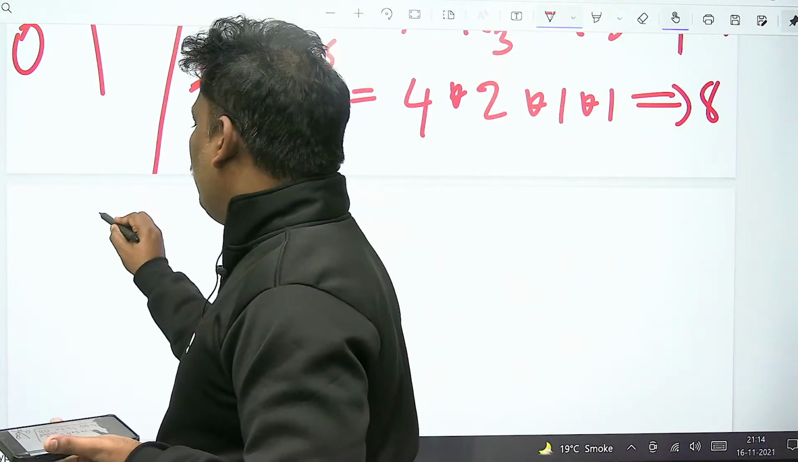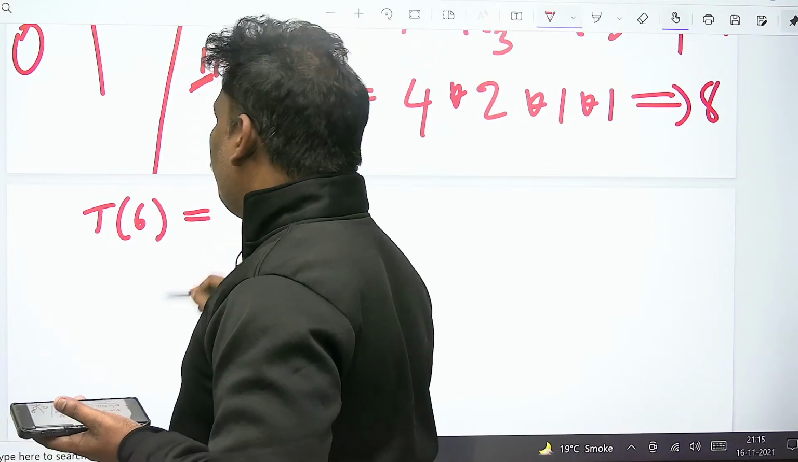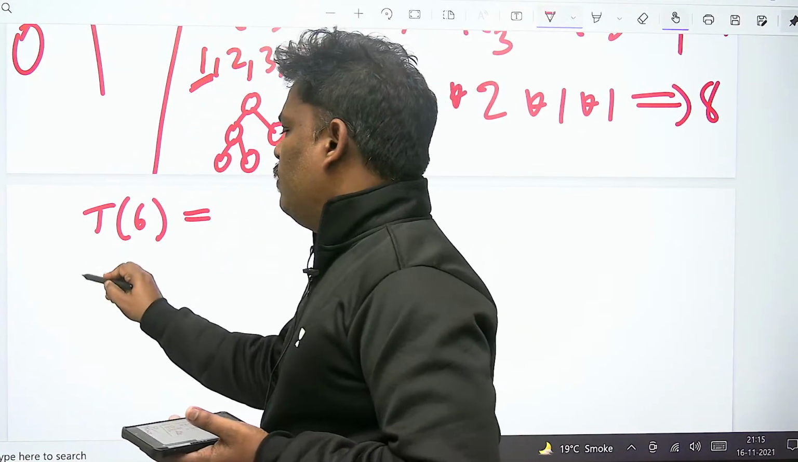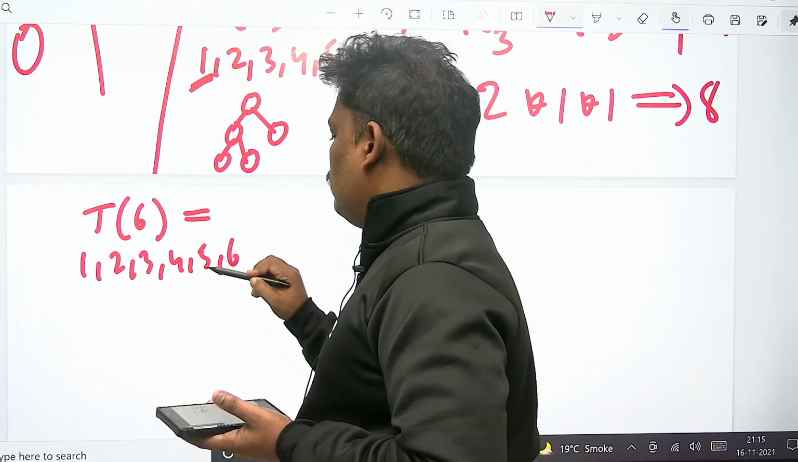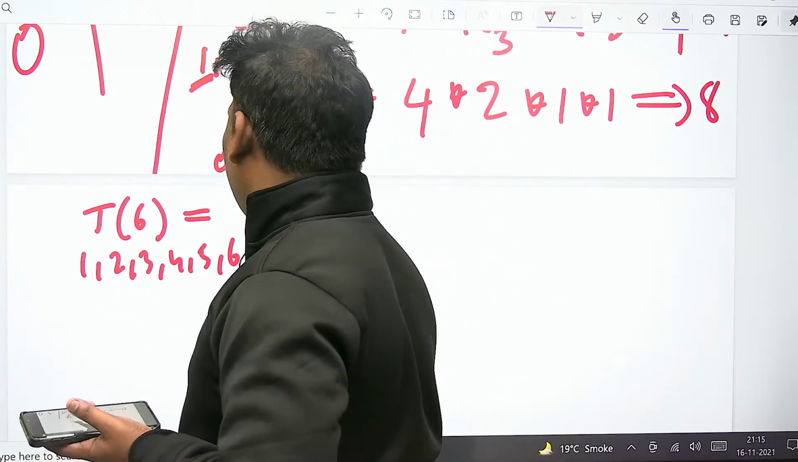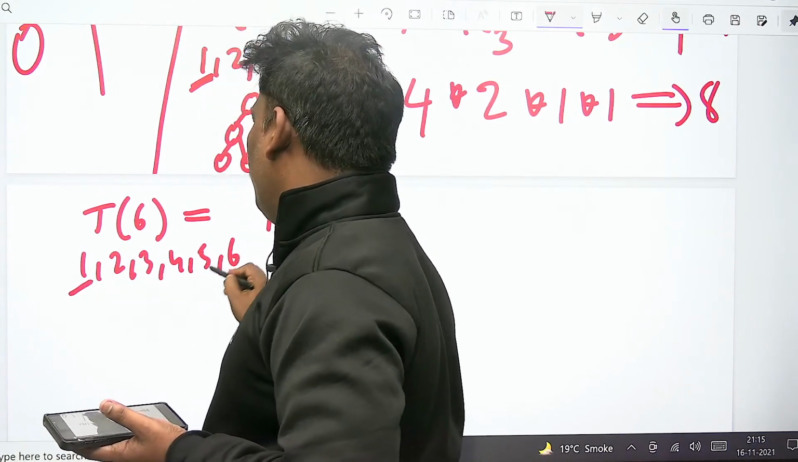Can you see one more thing? What is T of 6? The number of min heaps possible with 6 people: 1, 2, 3, 4, 5, 6. Right? Out of them, 1 will be the root. 1 into. 1 is the root, it's okay. Remaining people, how many? 5 people.